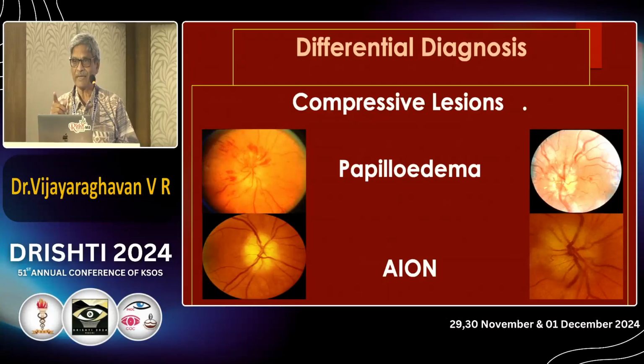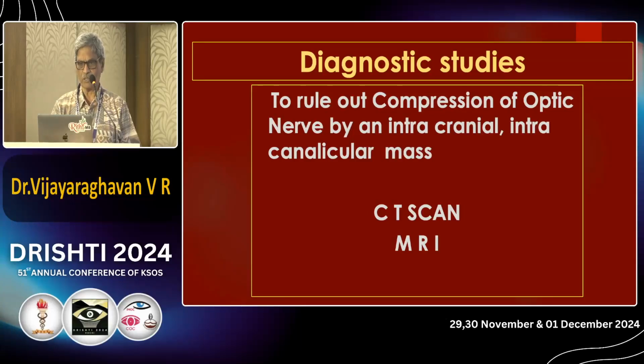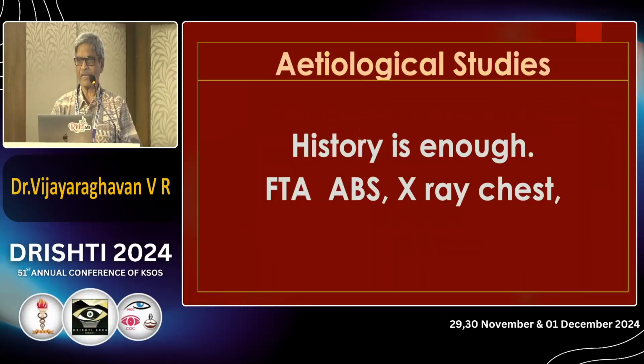That's why, whenever you say optic nerve problem, or a visual acuity problem is there, you think optic neuritis is there, something optic nerve involvement, never forget to ask for MRI so that you can see the pituitary lesions. Otherwise, you will be missing the pituitary lesion. Understand now? That's the most important point. Why do you want to investigate? To rule out the compressive lesion, the main aspect. Everyone knows multiple sclerosis, they can all treat. But the most important point, you have to rule out a compressive lesion so that you can avoid life-threatening problems. CT scan, MRI, the most important things. Understand now?